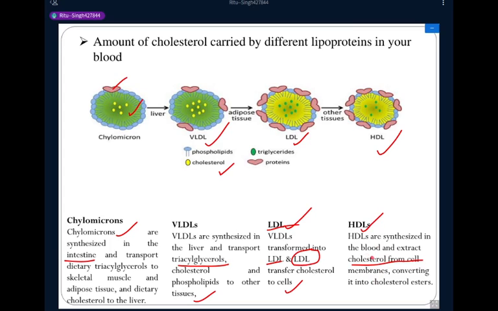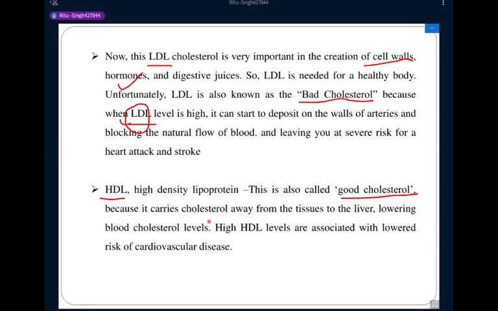So the concentration of cholesterol in the cell membrane decreases because the increased amount of cholesterol is extracted from these cells with the help of HDL. That's why HDL helps to convert this extra cholesterol into cholesterol ester. So HDL is called good cholesterol because it carries cholesterol away from the tissue to the liver and lowers blood cholesterol level.